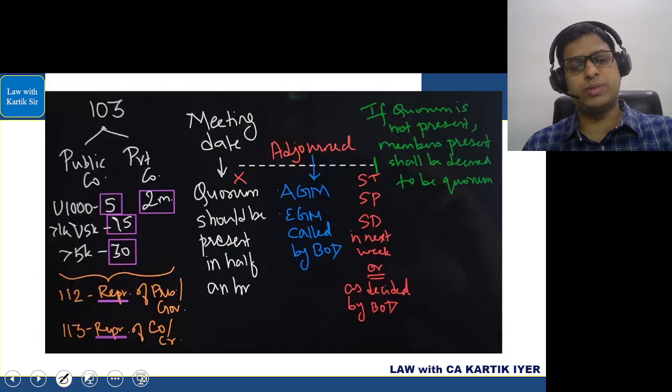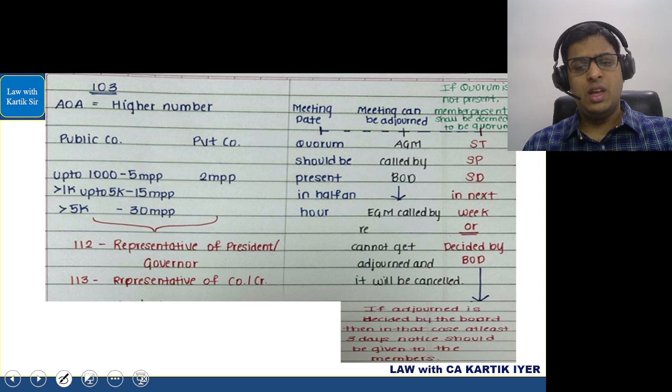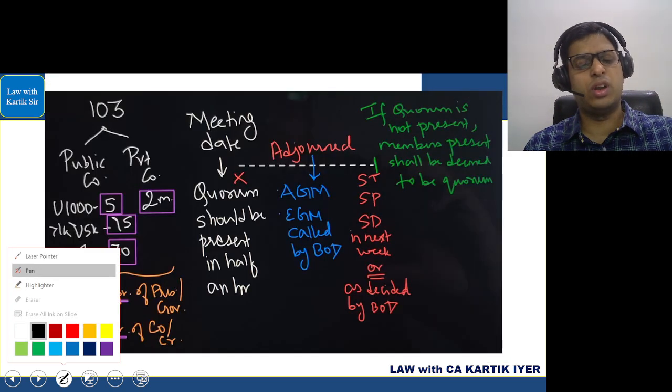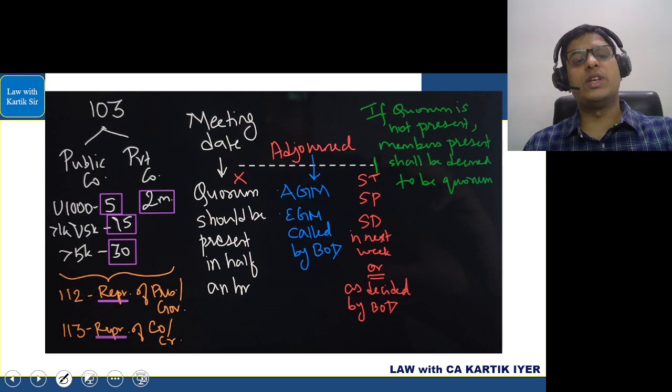103 is a superb section. We had done this. I'll show you this chart. Both charts are the same here, so you can use any. I'll show you this because I think for your batch we had used this chart to teach you. Okay, please, here. Now we are doing something called quorum.